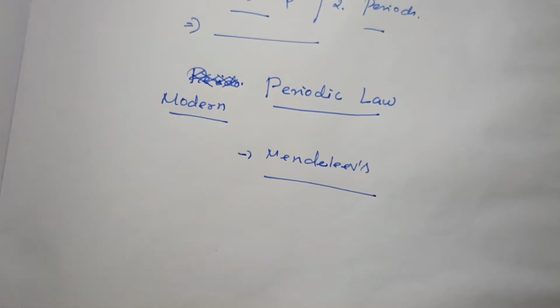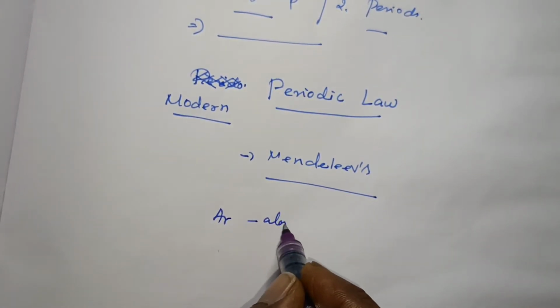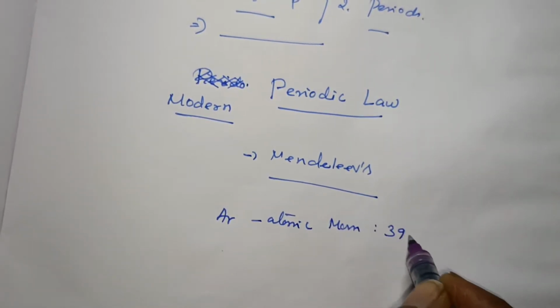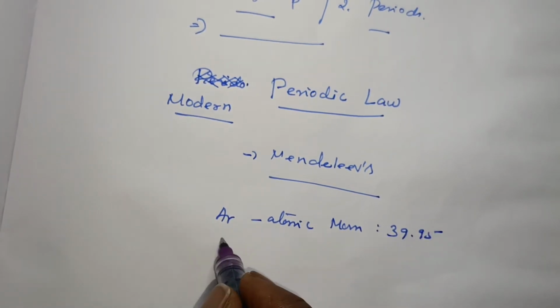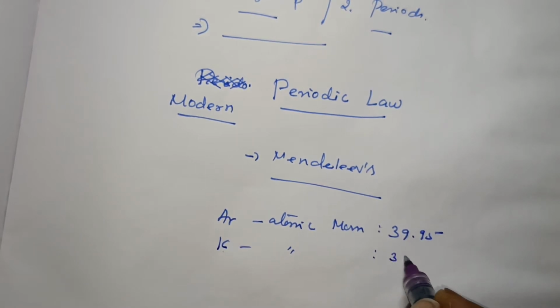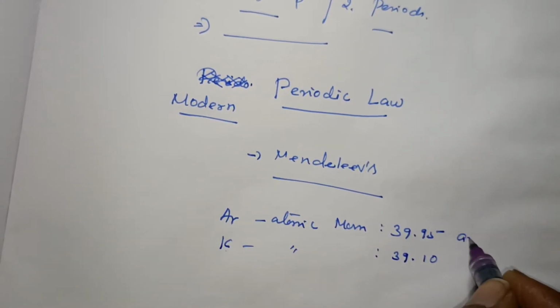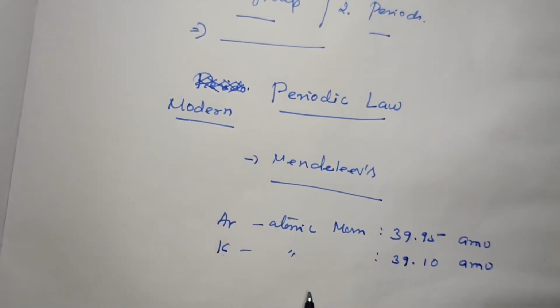For example, the atomic mass of argon is 39.95 and the atomic mass of potassium is 39.10, in AMU, atomic mass unit.